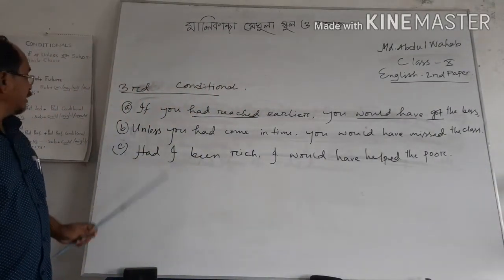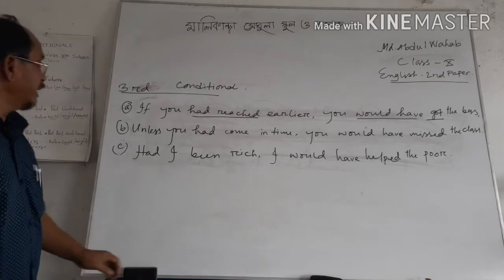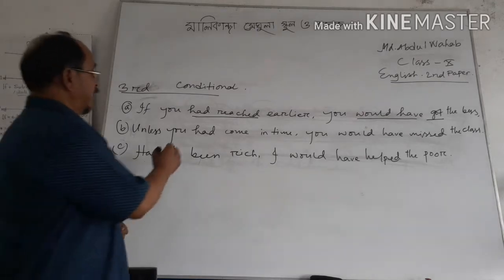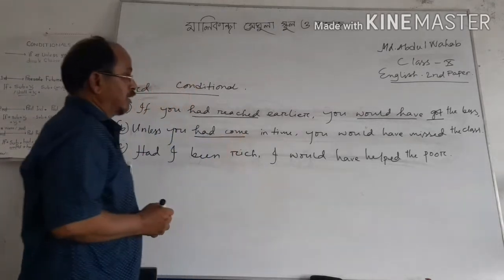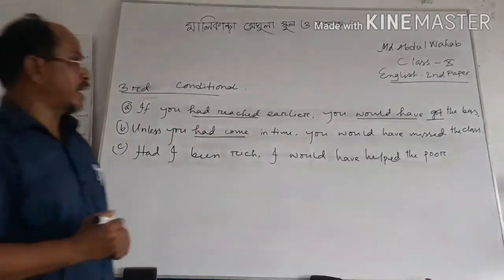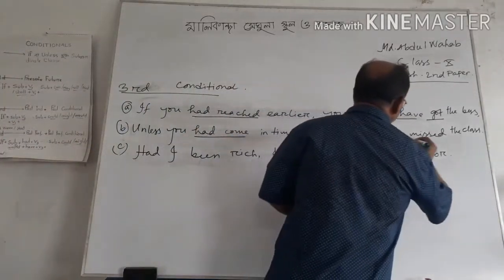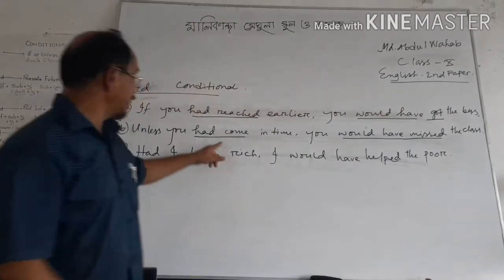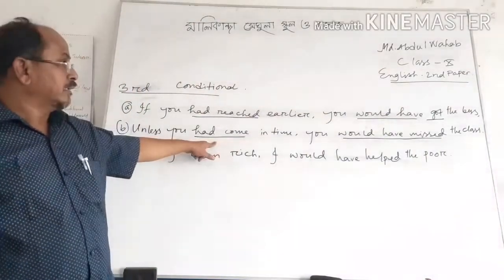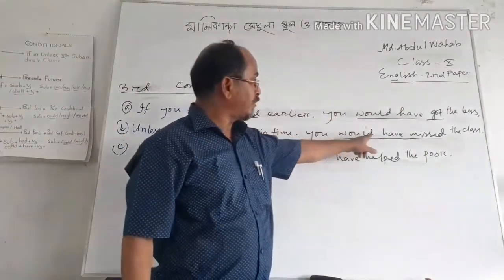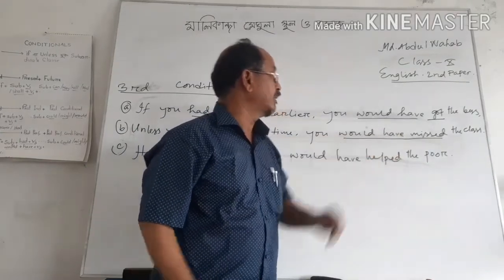Example B: unless you had come in time, you would have missed the class. Had come is the past perfect tense. Then here is the past perfect conditional: would have missed.